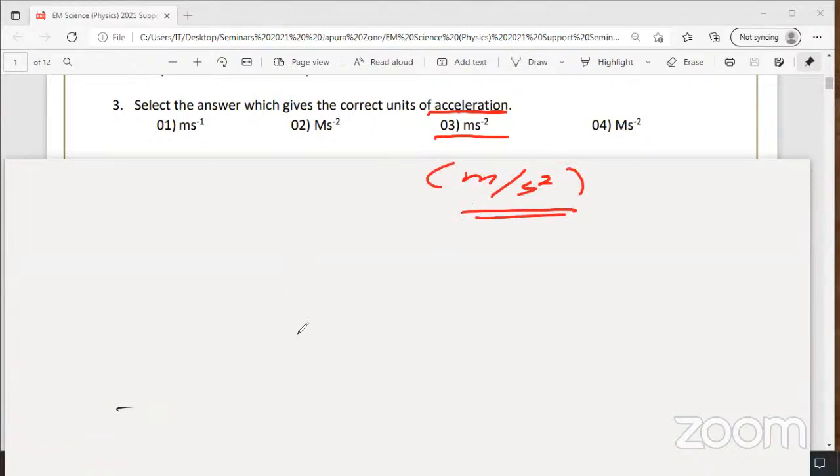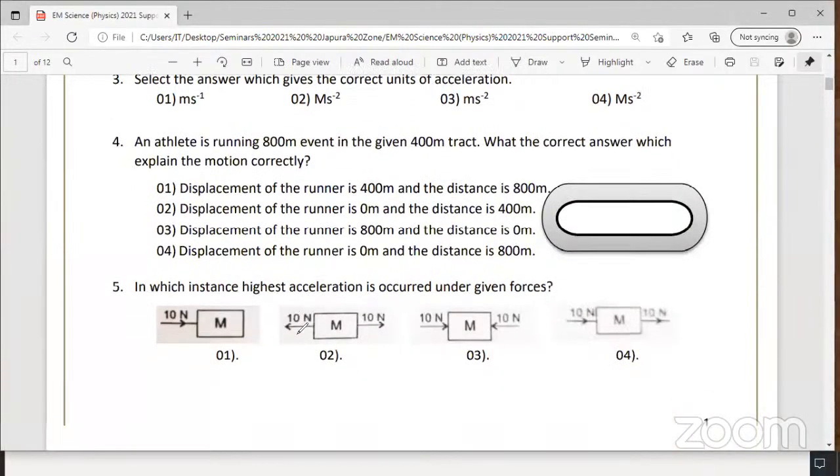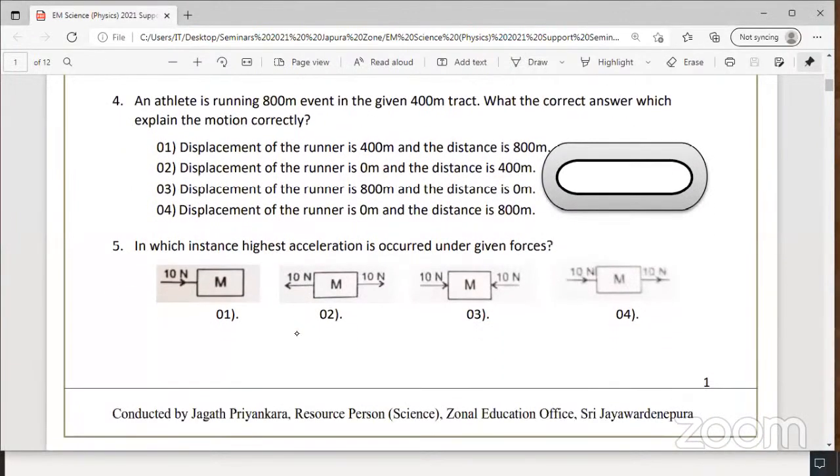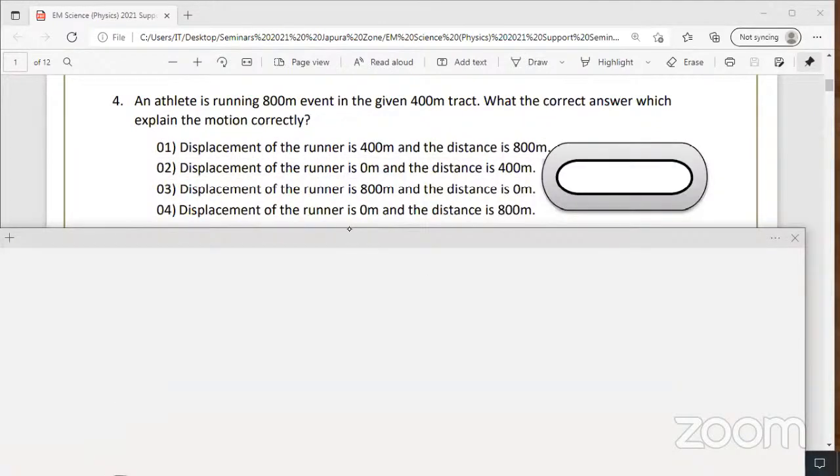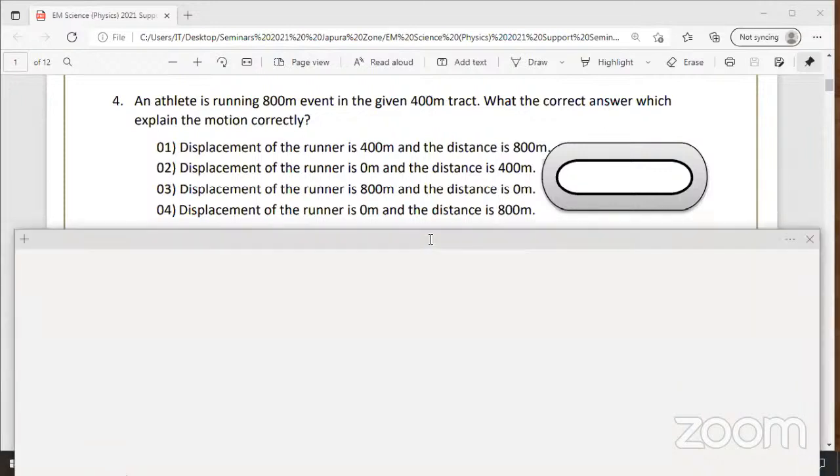Then question number 4. Fourth MCQ. Running 100 meters event in the given 400 meters track.